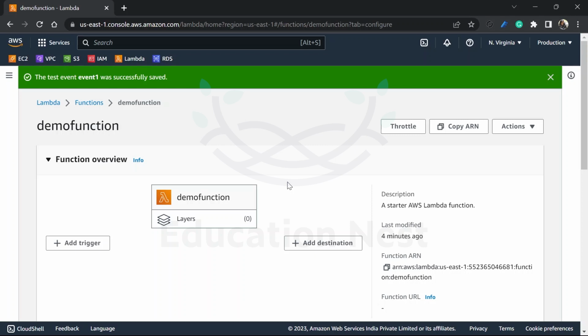So that's it for this module, everyone. We have understood what Lambda is, what the difference between EC2 and Lambda is, and apart from that, we understood the life cycle of Lambda and the Lambda handler. So we would be concluding the video over here.